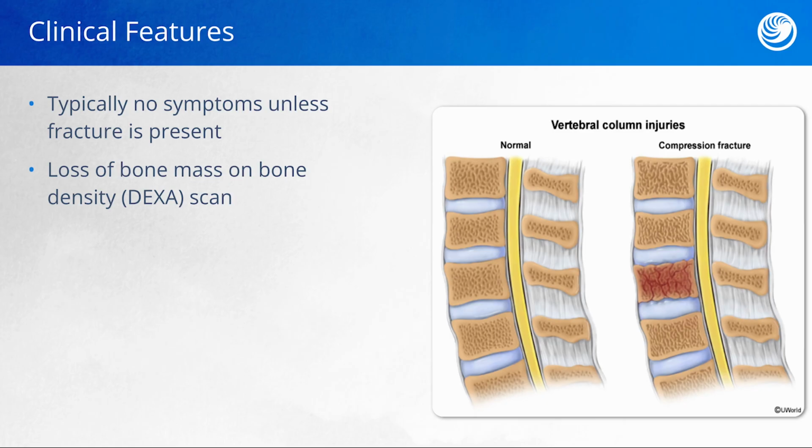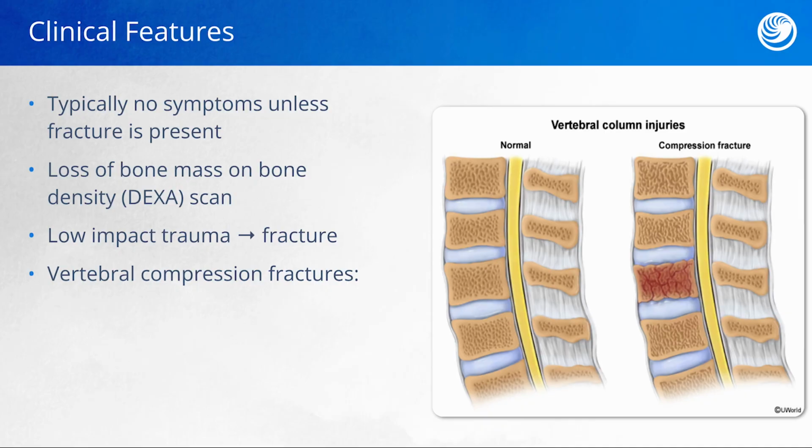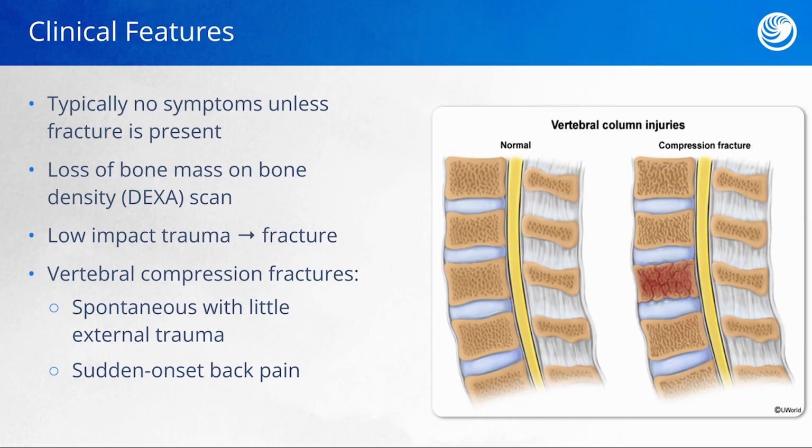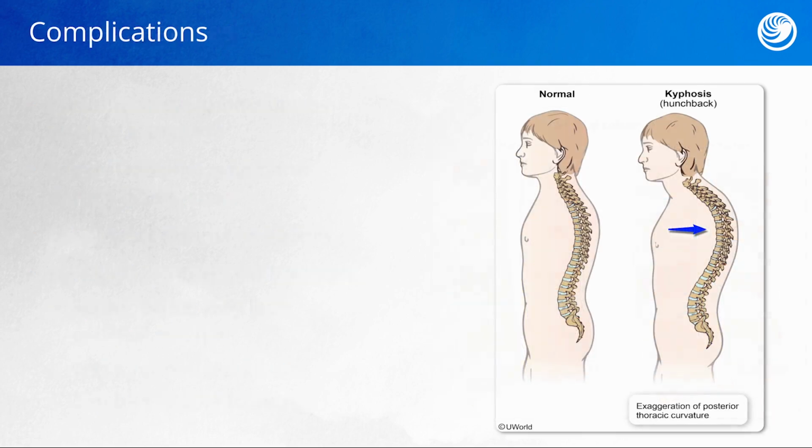If a client does not have a scan, the other way that osteoporosis is typically diagnosed is through a spontaneous fracture. This is known as a low-impact trauma fracture. This would include something as simple as rising out of a chair, sitting down into a chair, or getting up out of bed. This would be in common areas, again, of the wrist, the hip, or the vertebrae. This will happen spontaneously. There will be a sudden onset of pain in that fractured area, and this can be in multiple areas, especially when we're noting the vertebrae.